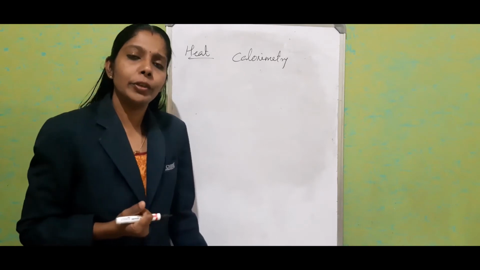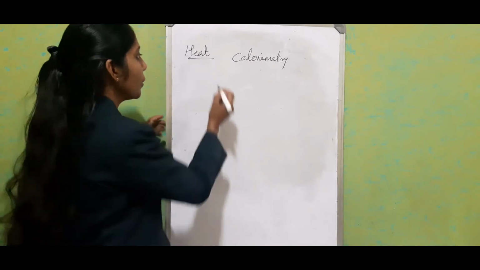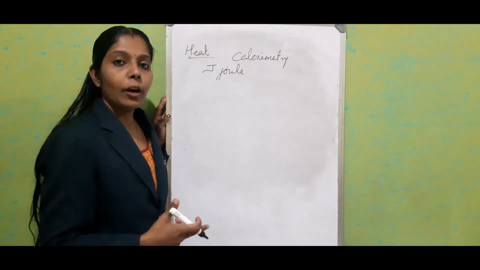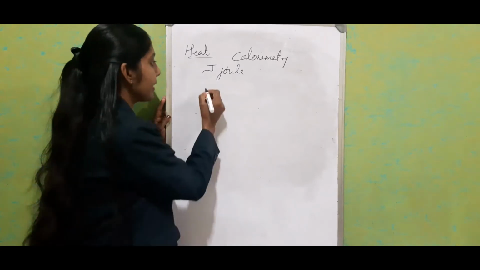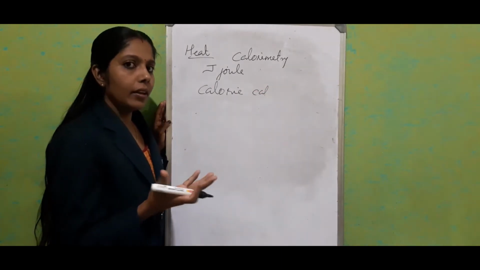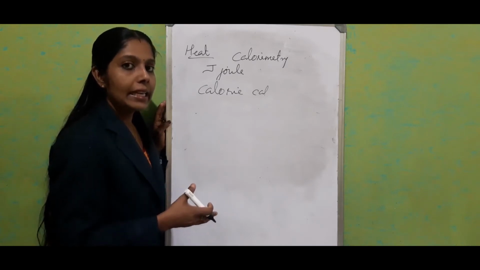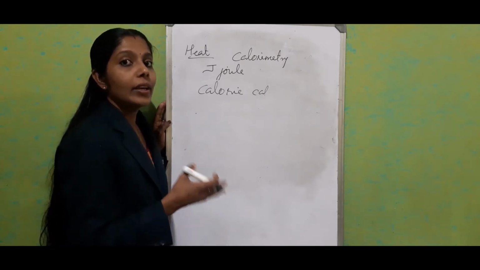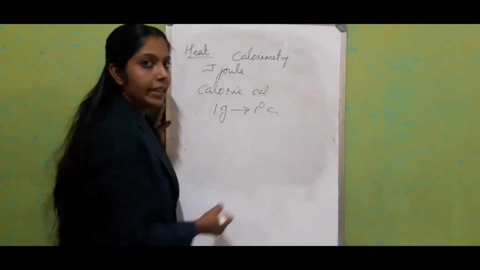And what is the SI unit of heat energy? Commonly the unit of energy is joule, right? Another unit which we use to represent heat energy is the calorie, or cal. In lower classes we studied the definition of 1 calorie. 1 calorie is the quantity of heat energy required to raise the temperature of 1 gram of water through 1 degree Celsius.